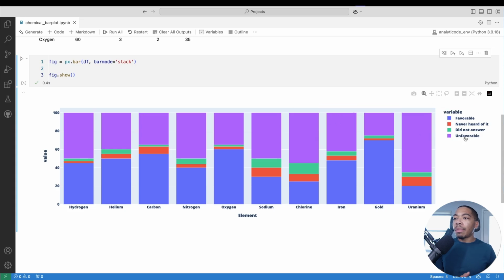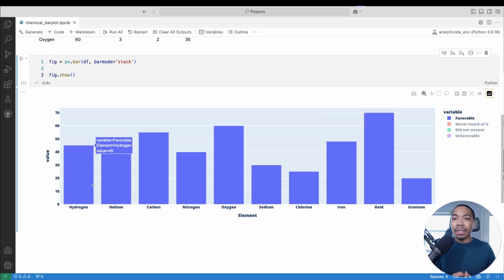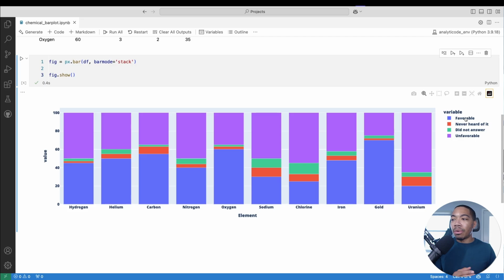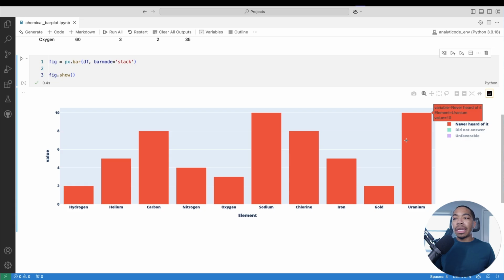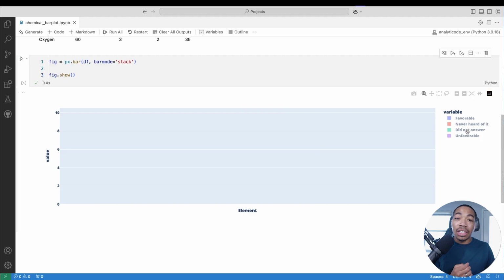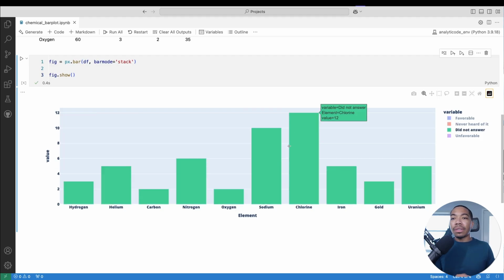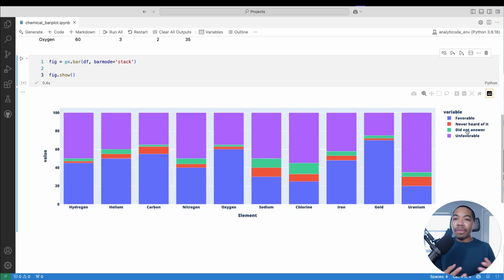And this is what's really nice about Plotly Express, is that we can also handle some of the interactivity. So let's say we focus on the favorability of each of our elements. We can just double click this legend here, and that will select just the variable that we are double clicking. If we double click it again, it will bring all of these samples back on. If we double click never heard of it, we can see that at least in this contrived data set, sodium and uranium are relatively unknown. There were some that had no answer, so we did not answer. This is typically of the chlorine. So this is obviously a very oversimplified way to show this, but I did want to demonstrate that with px.bar, we can do this.